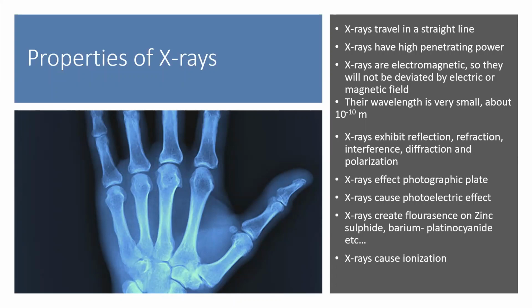So when X-rays are incident on certain particles like zinc sulfide, barium platinocyanide, etc., there will be scintillations or small light sparks. That is called fluorescence. So X-rays can create fluorescence. That is one way to see the presence of X-rays. If you keep a zinc sulfide screen in its path, there will be scintillations or fluorescence. Then X-rays cause ionization. What is meant by ionization?